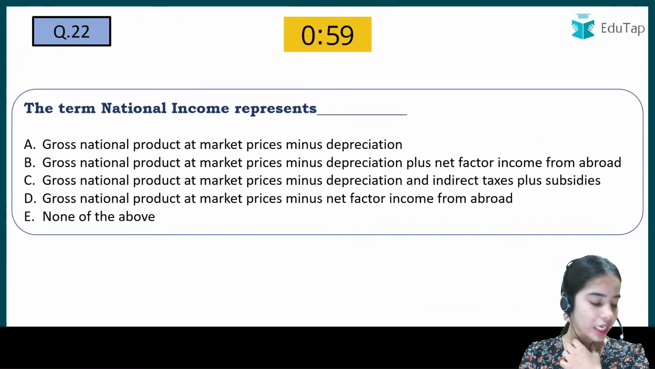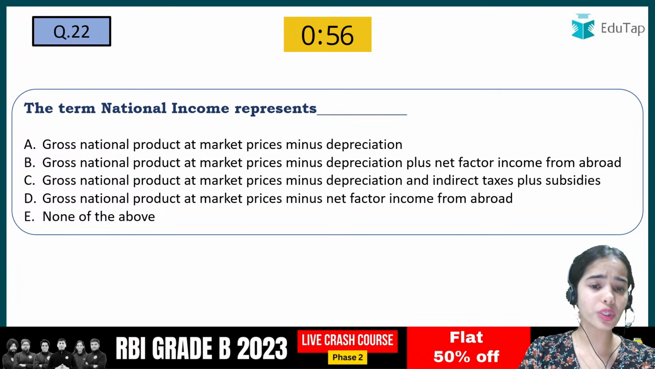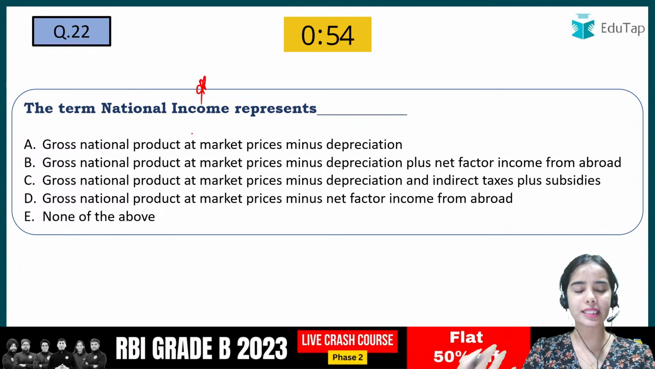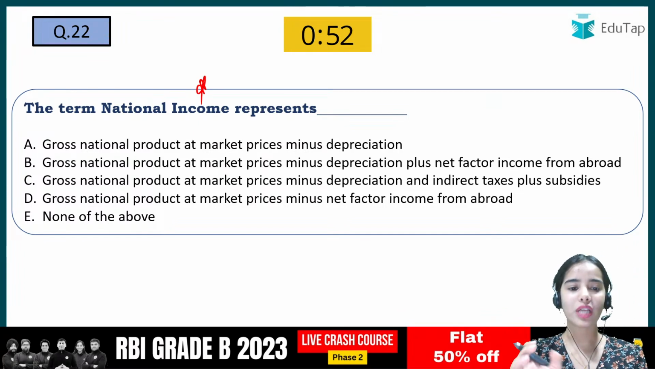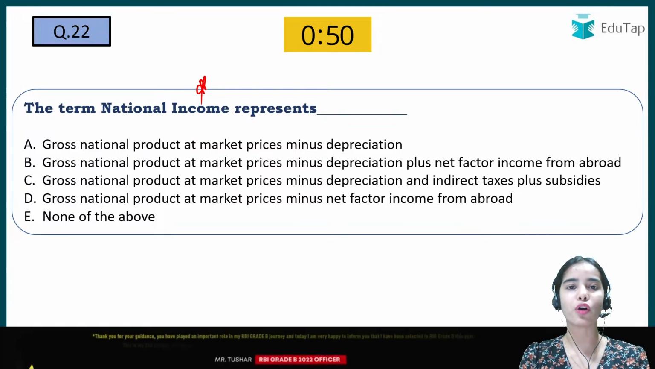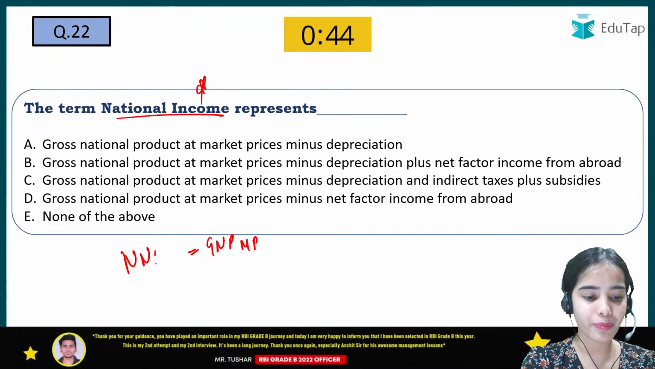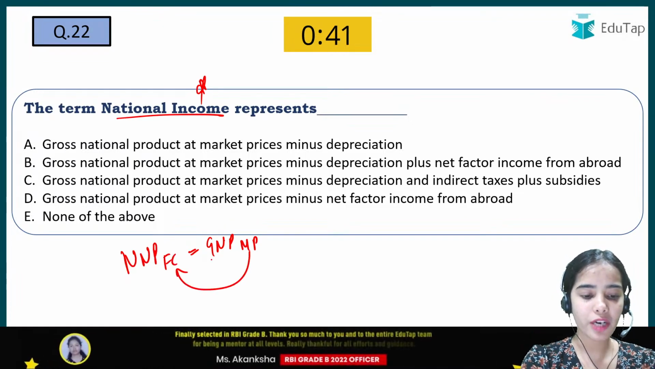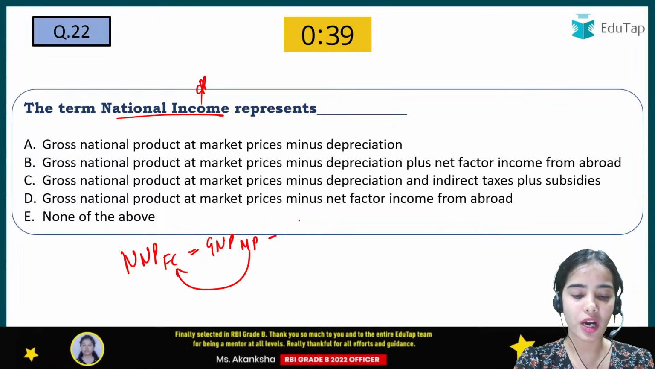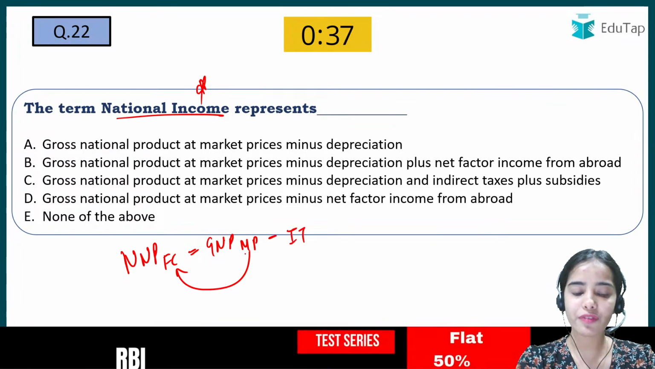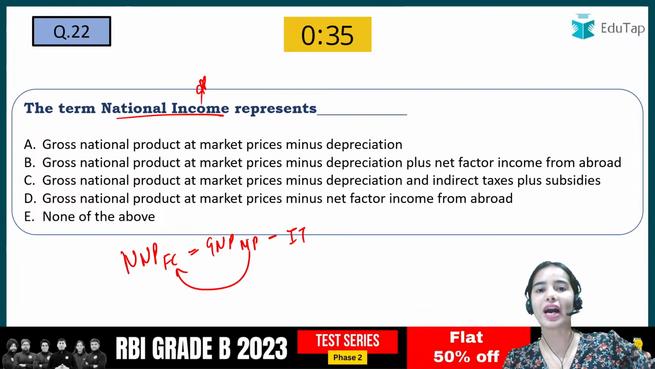The term national income represents. So there was such a question in 2018-2019. That's why you need to have the basic understanding of the conversions. From the gross national product at market price, you have to go to national income, that is the NNP at FC. So from the market price, you have to go to the factor cost. That means you have to deduct the indirect taxes.